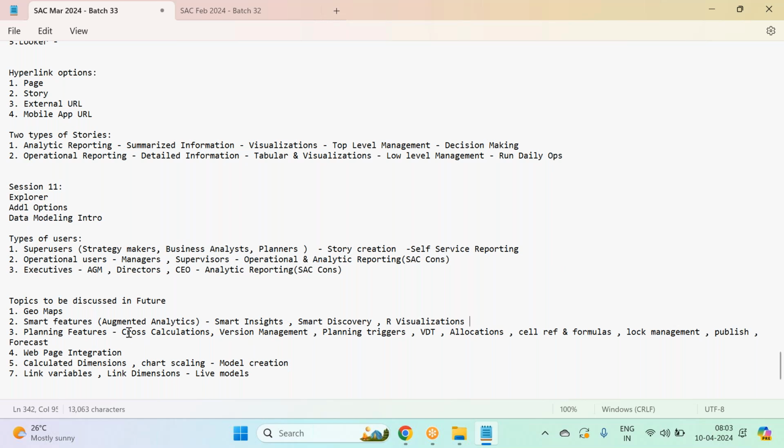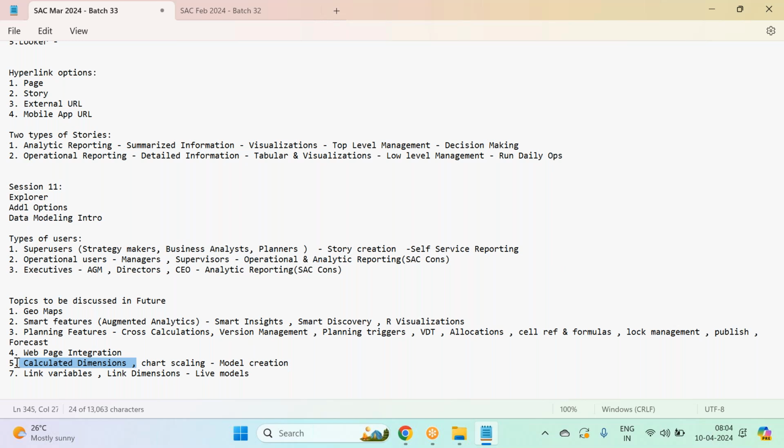There are some planning features like cross calculations, version management, planning triggers, and value driver tree. These are all planning options, so they will be covered during planning sessions. Web page integration will be covered at the end. Calculated dimensions is one topic which can be done at the data modeling layer and also at the reporting layer. It's always ideal to create calculated dimensions at the data modeling layer, for performance reasons.